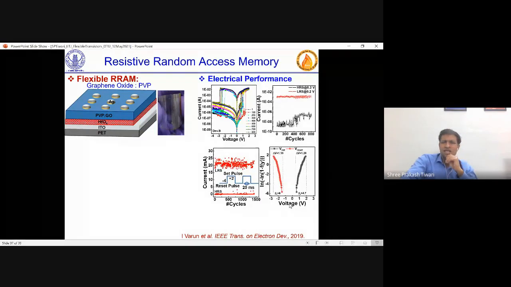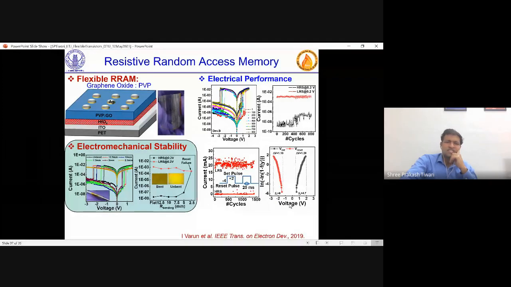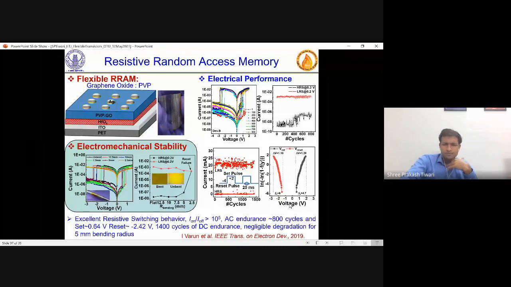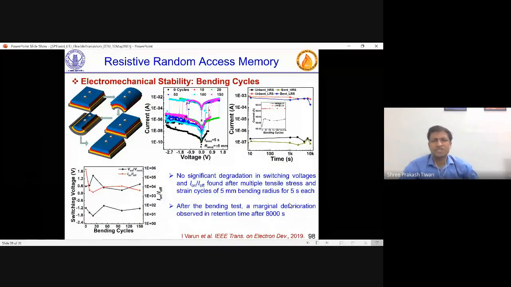We tried, and so enhanced flexibility and other things was achieved, which was done by adding this graphene oxide and PVP together. So these were things which we did, and a lot of studies were done for this resistive random access memory. We fabricated these RRAM devices, did bending cycles and so on. And this is again work in progress.